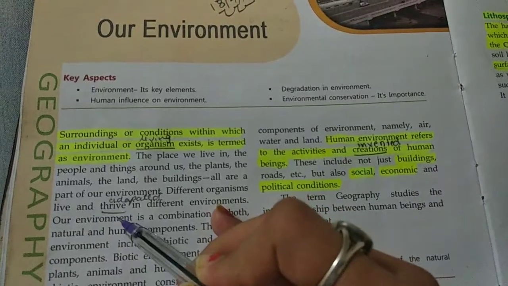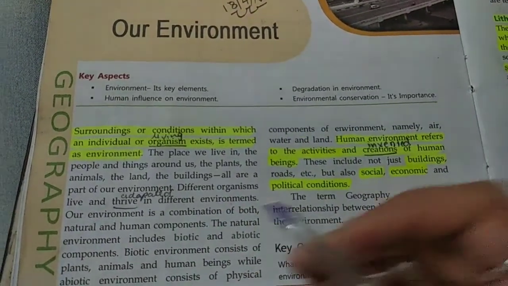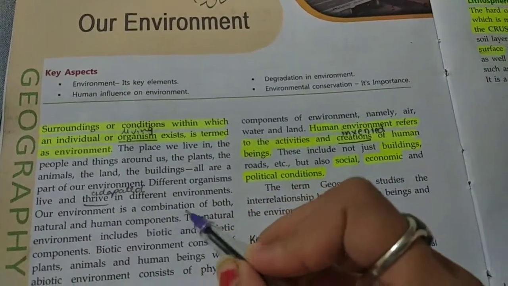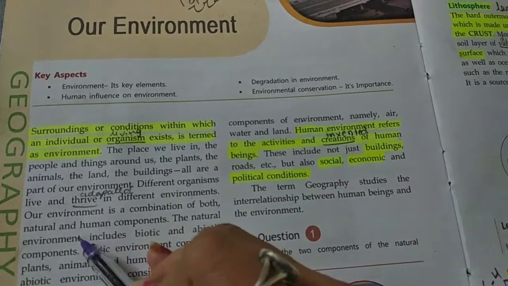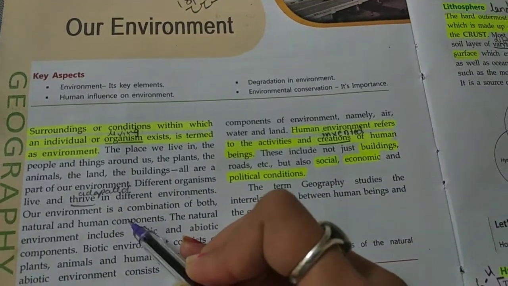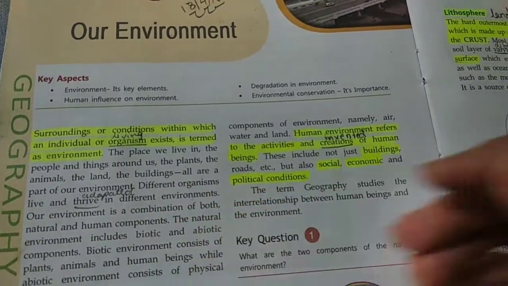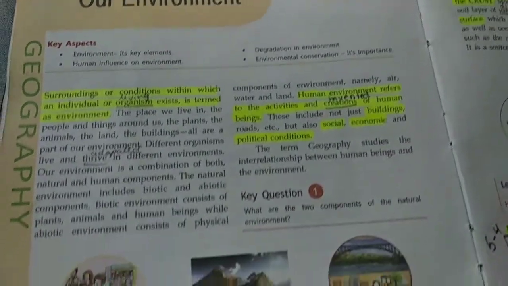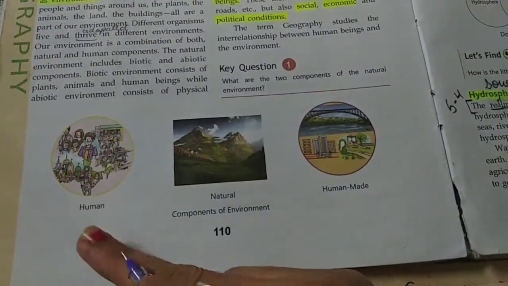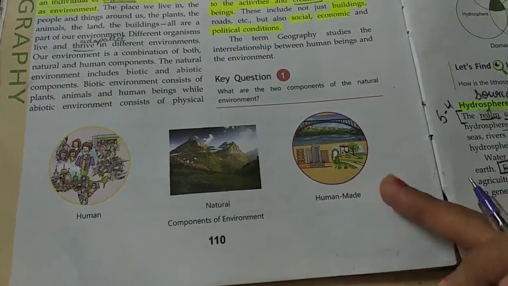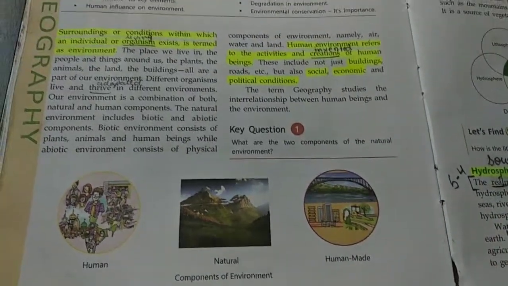Thrive means what? Adaptation. Our environment is a combination of both natural and human components. So you can say that the components of environment are three: human, natural and human made.